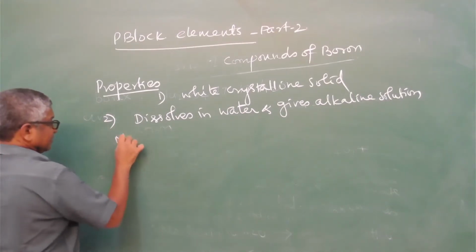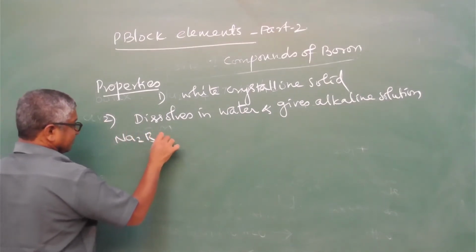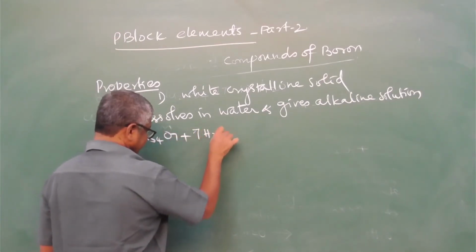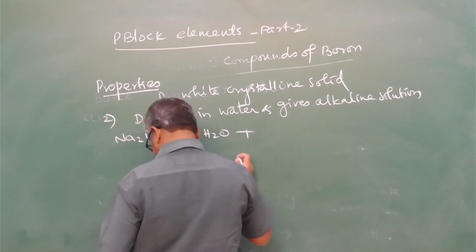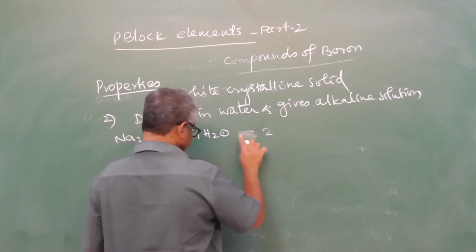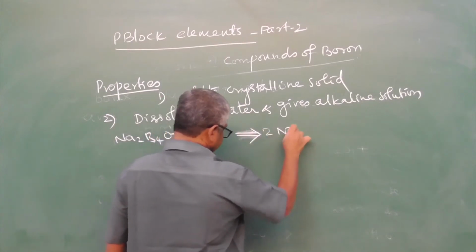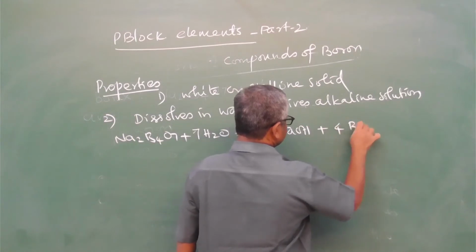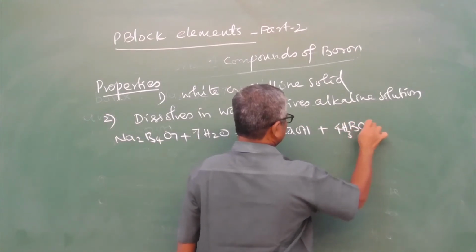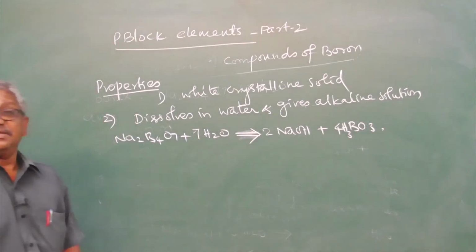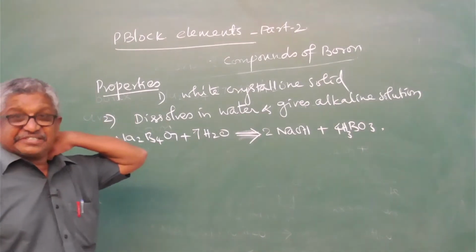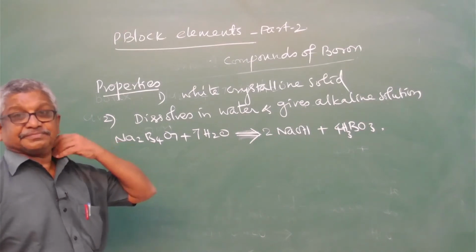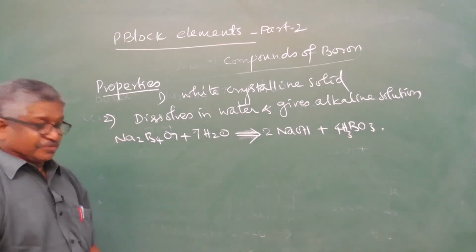Example: Na2B4O7 dissolves in water and produces sodium hydroxide with boric acid, H3BO3. So when borax is dissolved in water, the solution becomes alkaline with the formation of boric acid.